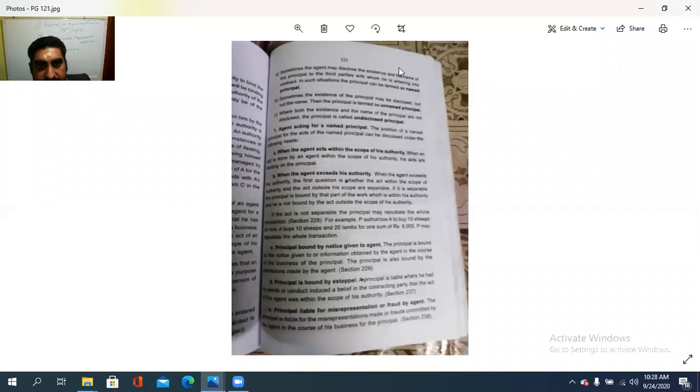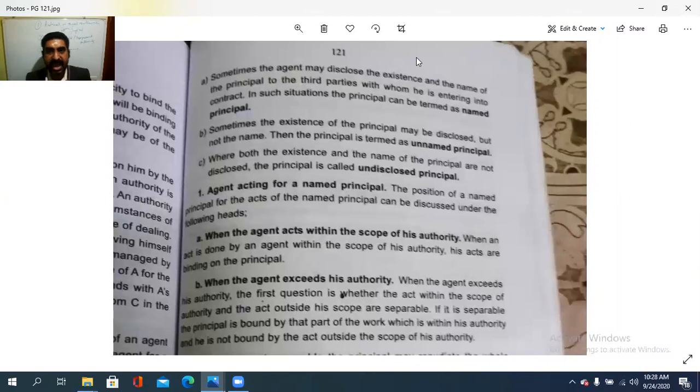One is, sometimes the agent may disclose the existence and the name of the principal to the third party with whom he is entering into the contract. In such a situation, the principal can be termed a named principal, because his existence is shown by the agent to the third party. The name also should be shown by the agent to the third party. Whose name? The principal's name.